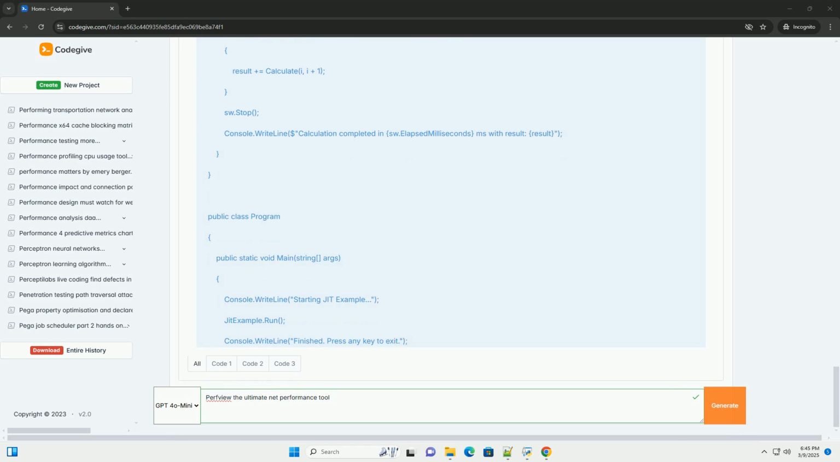3. Data analysis. After collecting data, PerfView opens the ETL file and provides various views to analyze the information. The most important views are: 1. CPU usage stacks. This view shows the call stacks that are consuming the most CPU time. It's the starting point for identifying performance bottlenecks in your code.